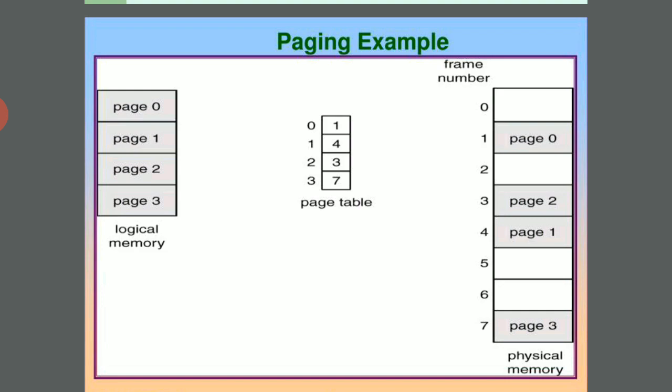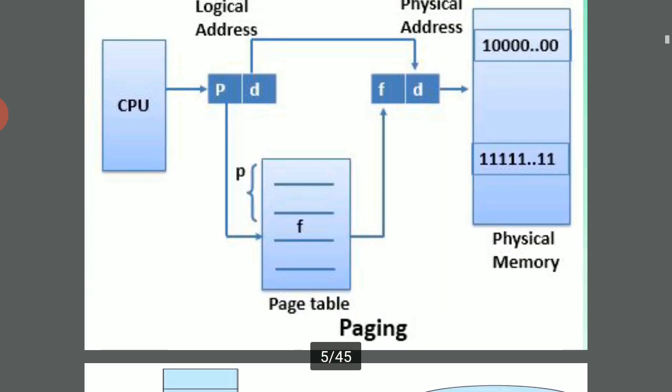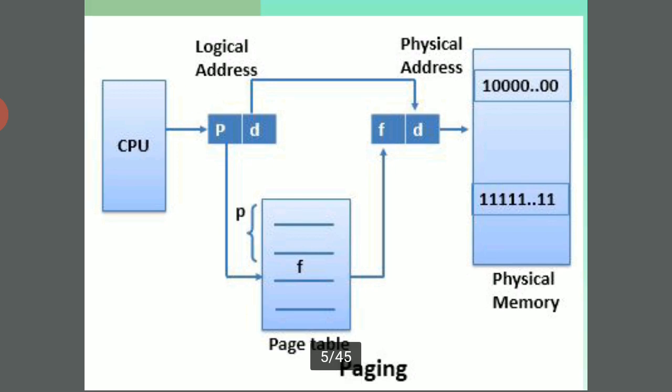So we take the 0, 1, 2, 3 and the 1, 4 and 3, 7. So it is adjusted by the table. So this is called a paging example, and here is one more paging example.